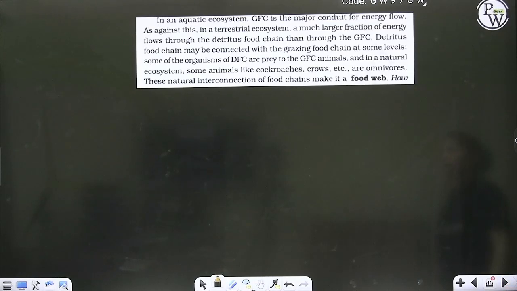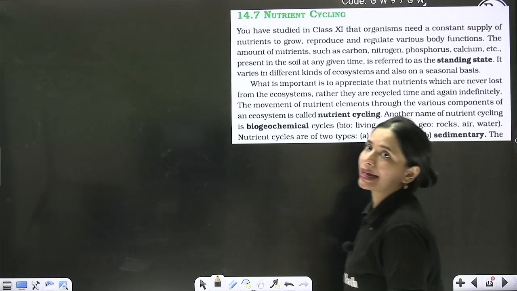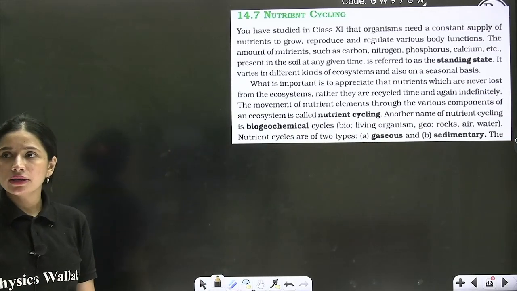So moving towards the next point, that is nutrient cycling. So beta, what is nutrient cycling?